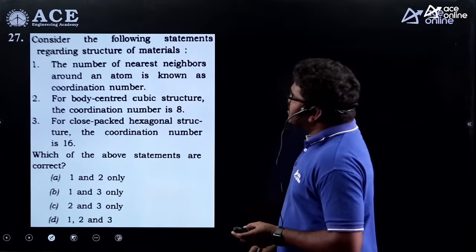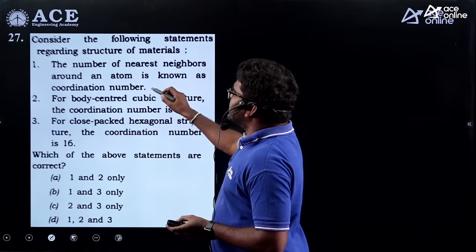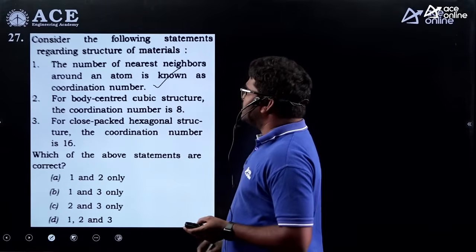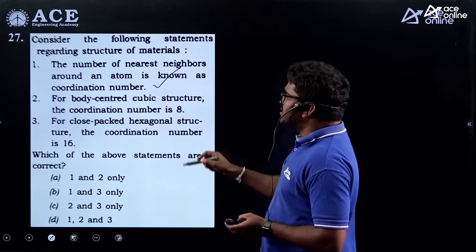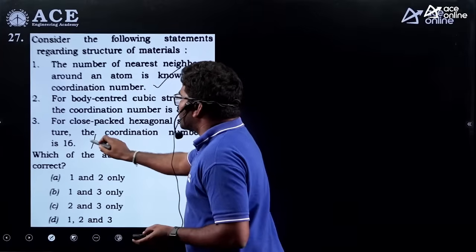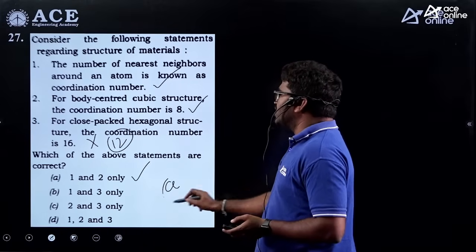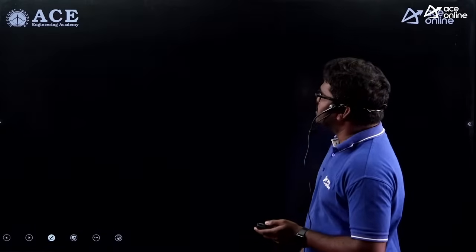Right, and this is a question related to crystal structures. The nearest neighboring atoms, we call it the coordination number. The body centered cubic structure coordination number is 8, correct, but close packed hexagonal structure coordination number is 12 actually. So this is not correct. So A is the correct option, 1 and 2.